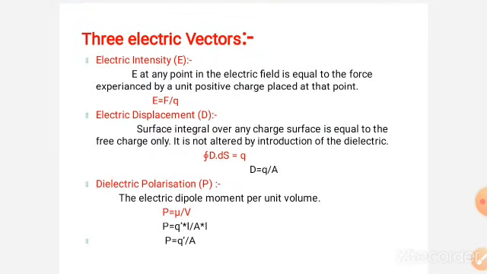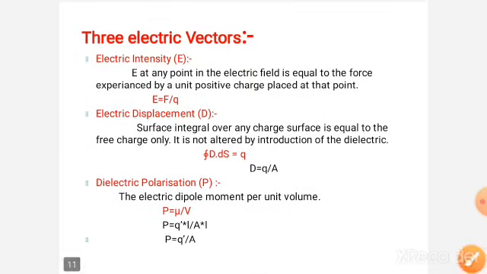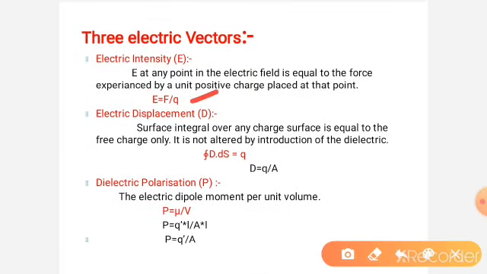Next, the three vectors and the relation we have to study now. So what is meant by electric field intensity? Electric field intensity is the force per unit charge. Electric displacement D: the surface integral over any closed surface is equal to the free charges only. Integral D bar dot ds bar is equal to Q, that is D is equal to Q by A. It is only connected to the free charges.